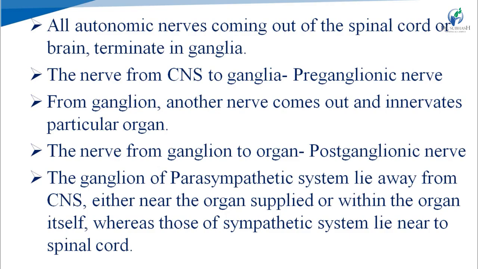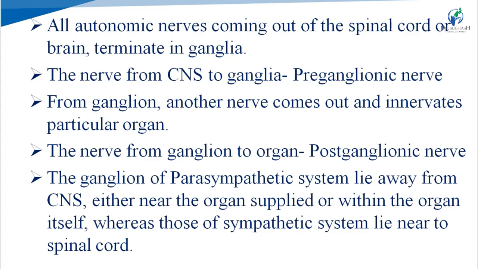All autonomic nerves coming out from the spinal cord or brain terminate in ganglia, means they end in ganglia. So, from CNS to ganglia is known as preganglionic nerve. Pre means before. The nerve before ganglia, preganglionic nerve. And from the ganglion, another nerve starts and innervates a particular organ. This nerve from ganglion to organ is known as postganglionic nerve, means the nerve after ganglion.